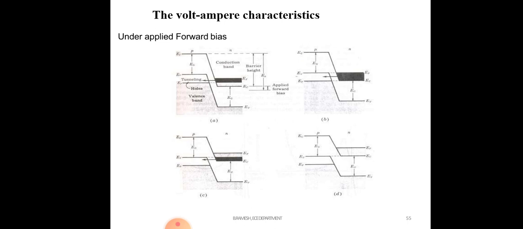under forward bias condition. See here, in the previous case the tunneling occurs. When you apply forward bias, the Fermi level increases in the N side and decreases in the P side.